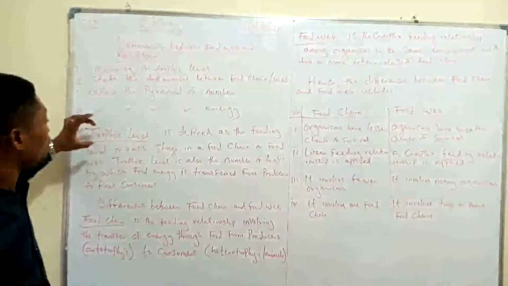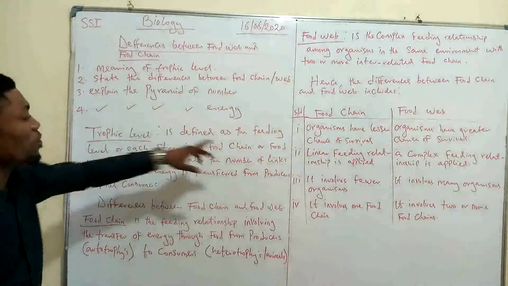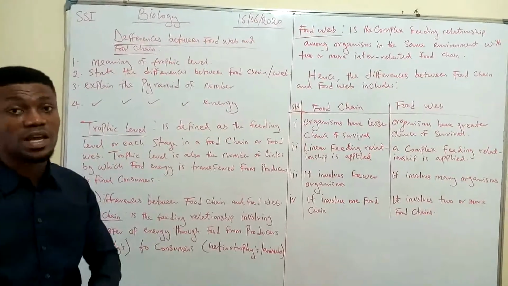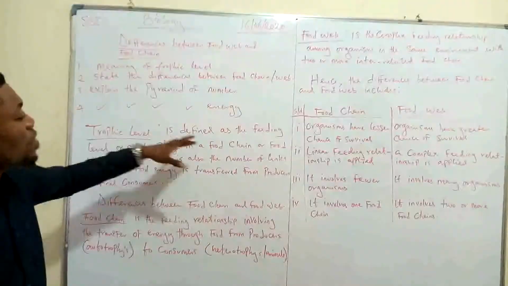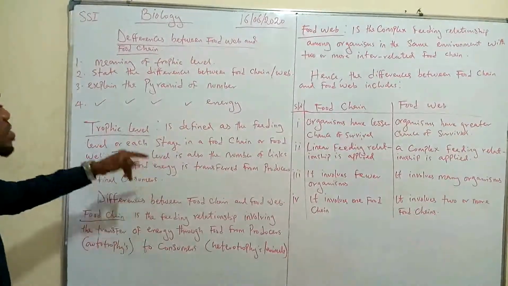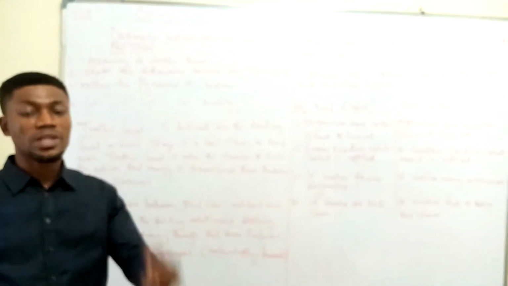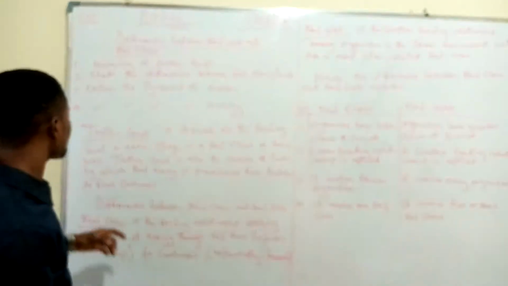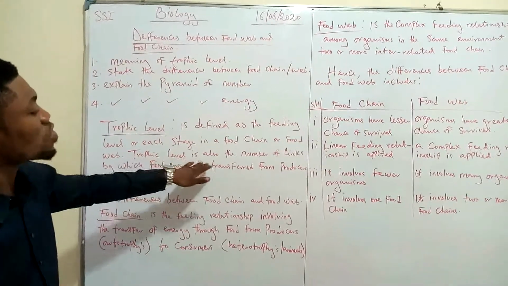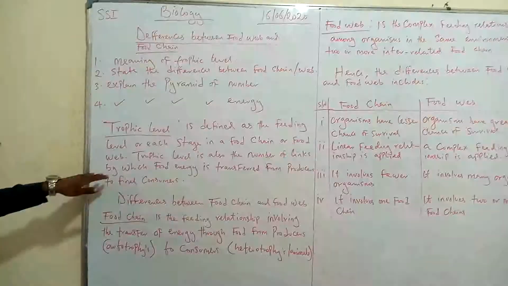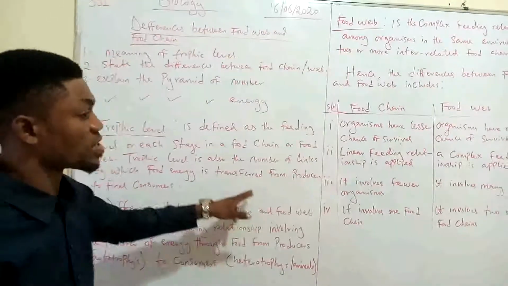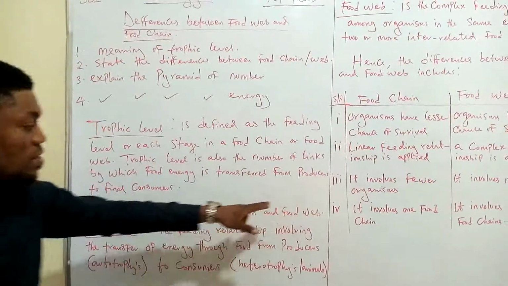So if you don't want to call it trophic level, you can call it what? Feeding level. It means the same thing. So the feeding level here, or the trophic level here, is the stage in every food chain or in every food web.